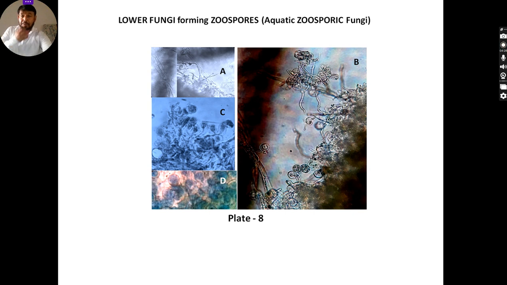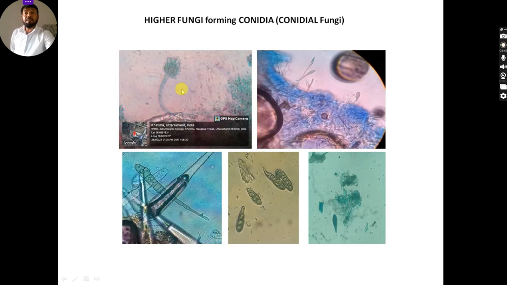Now let me see these slides. Because of the time limitation, I would just like to wrap up my lecture. Lower fungi can be seen in this form. These are the lower fungi, basically zoosporic fungi. Here we can see the sporangia, and inside the sporangia numerous zoospores are there. Now let me move to the higher fungi. They are able to produce conidia. This is an Aspergillus slide which was prepared by my MSc student during their tuition period, and this is Alternaria, with numerous slides showing Alternaria.